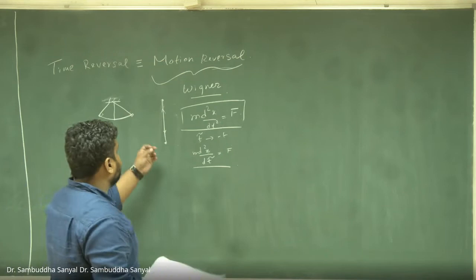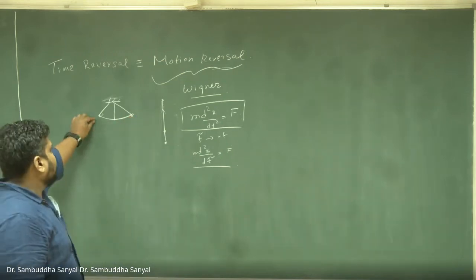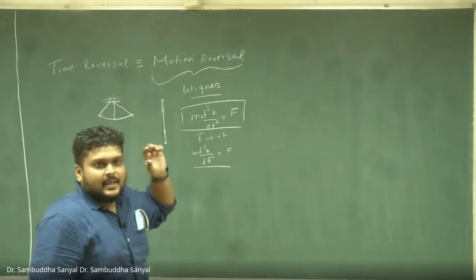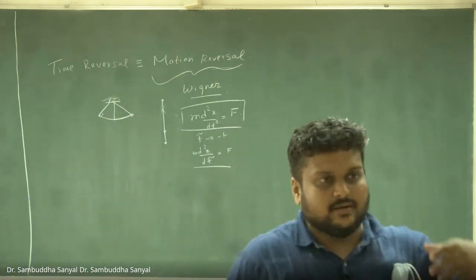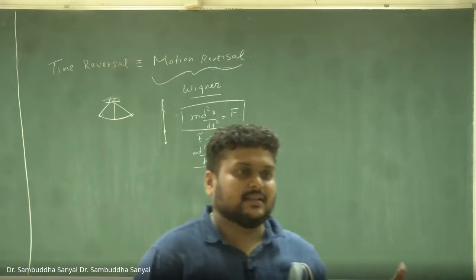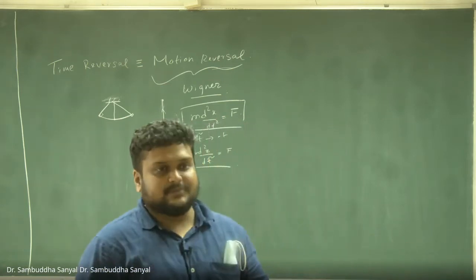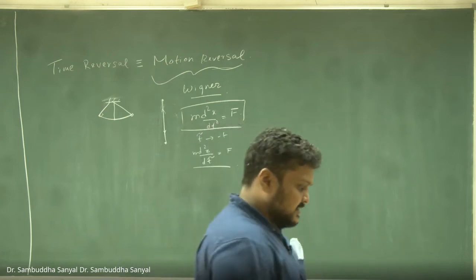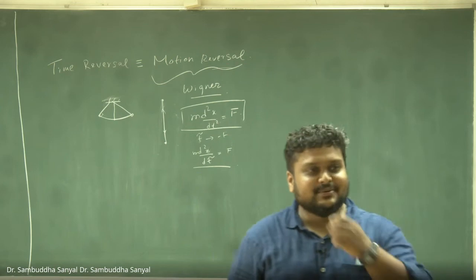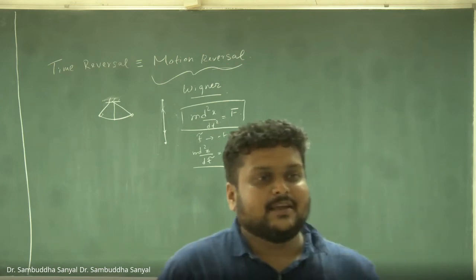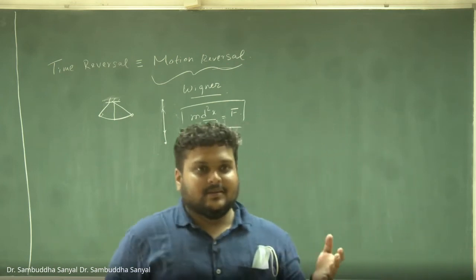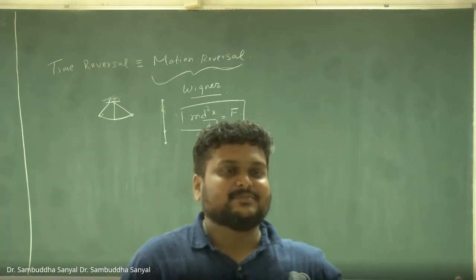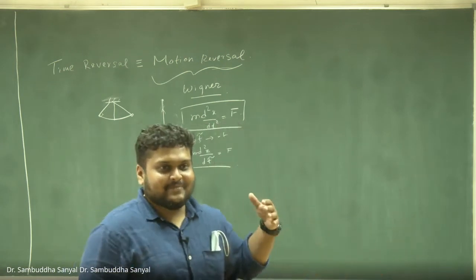So the object has velocity 0 here. If you start it from here, it goes here and comes back, and its time reverse partner is just the opposite. It is just like throwing a ball upwards and catching it. When you run the movie backward, there is no difference between these two. So now it sounds less peculiar, and it sounds that it might have some importance. Even though we are not actually doing any time reversal in reality, there is some sense in talking about whether an object or a dynamics has that kind of a symmetry.